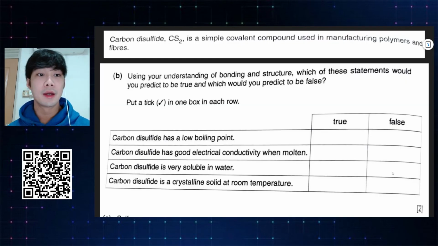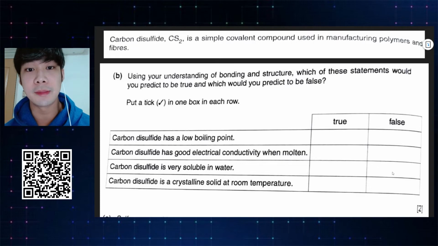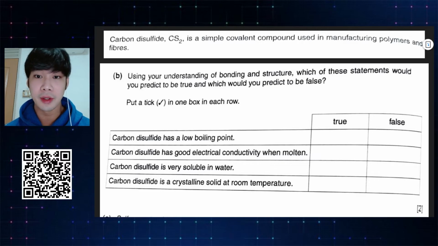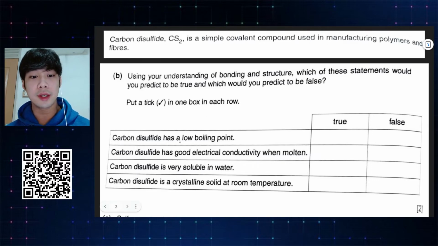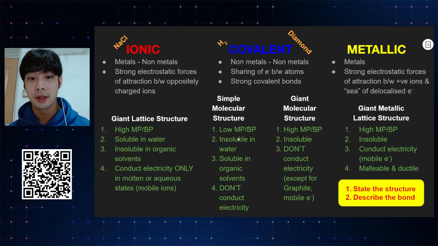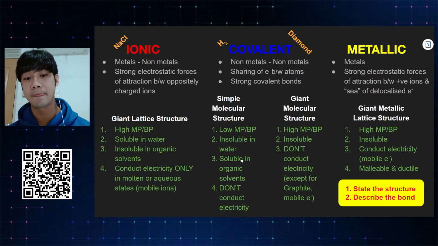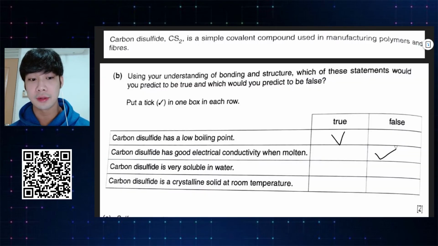Next, carbon disulfide, CS2, is a simple covalent compound. Okay, super easy question. They already tell us that it's a simple molecular structure, covalent compound. CS2 has a low boiling point. Simple molecular structures have low melting and boiling points. So it's true. Very simple. CS2 has a good electrical conductivity when molten. Let's look at the cheat sheet. Simple molecular structures don't conduct electricity. So it's false.